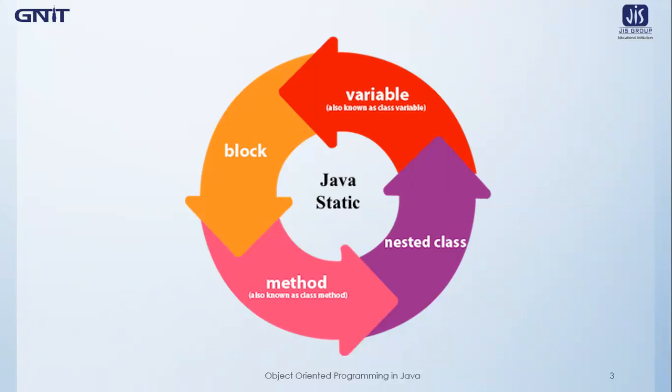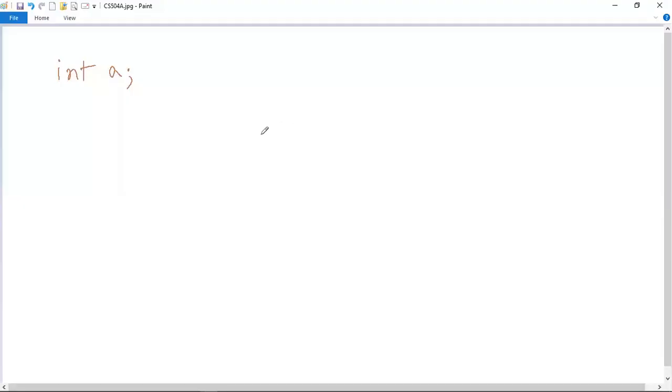Now let's see what restrictions we should keep in mind while using the static keyword in Java. Let's start with the static variable first. Suppose I have declared a variable named a, which is an integer variable, and I am placing the static keyword before it.